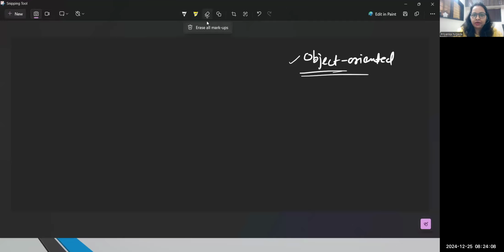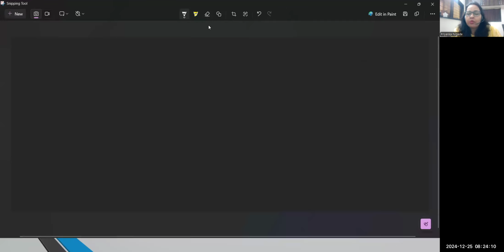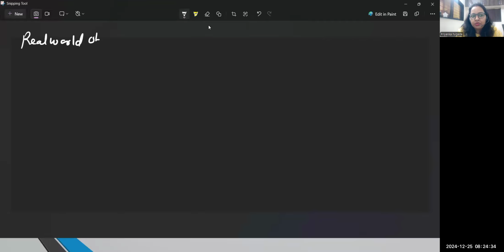Now, guys, a few things, okay? Any object. Object means what? Any kind of real-time entity which has its state as well as its behavior. So in general, whatever you observe, whatever you feel, whatever you touch, everything we can simply call an object. So every real world object we can convert in the form of a software object. Remember.